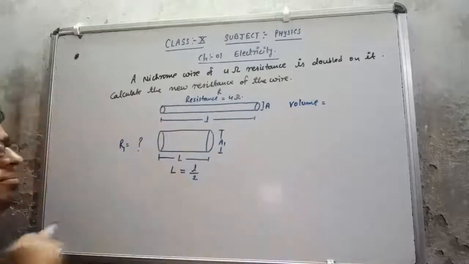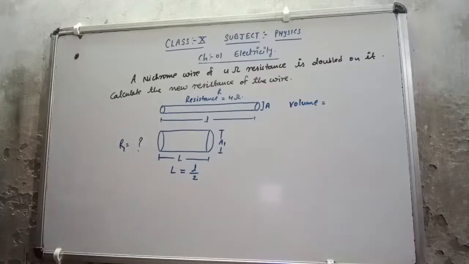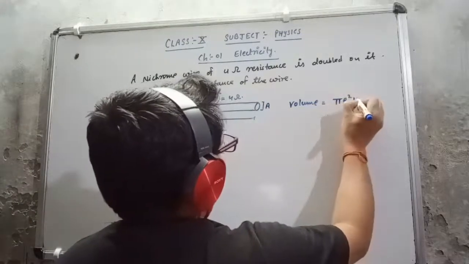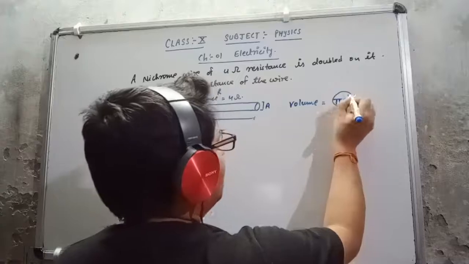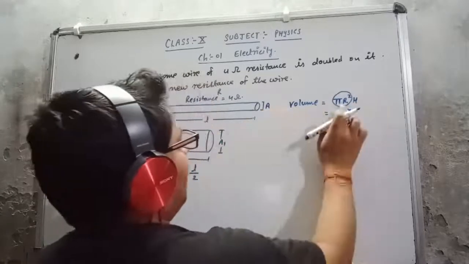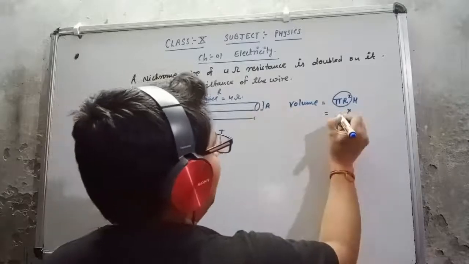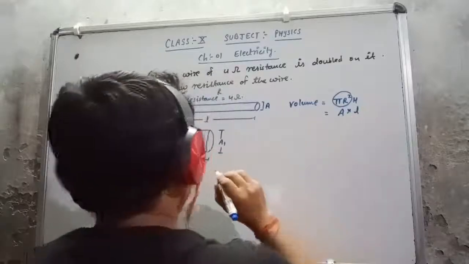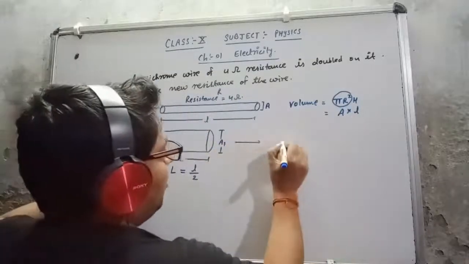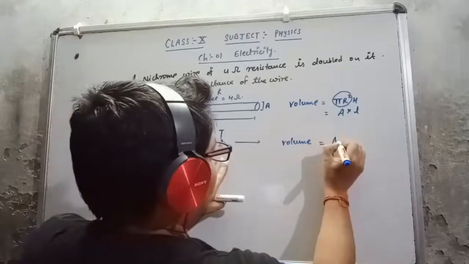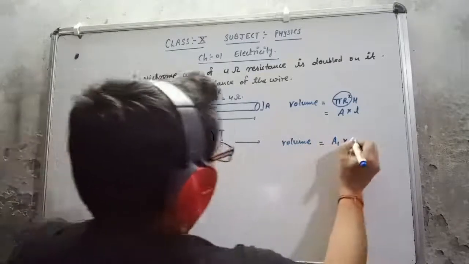Now check what will be the volume of this wire. This is a cylindrical wire. What is the formula of the volume of a cylinder? Pi r square h, that we read in math. Pi r square is its area and h is its height, that is the length. So A into l. Same for this wire, what will be the volume? Area is A1 and length is capital L.